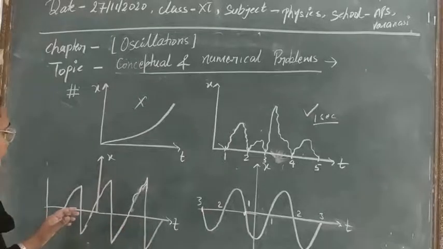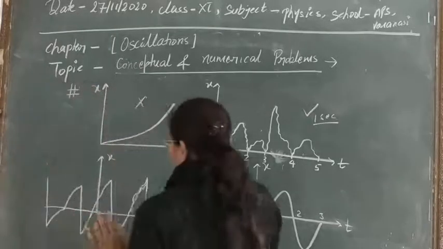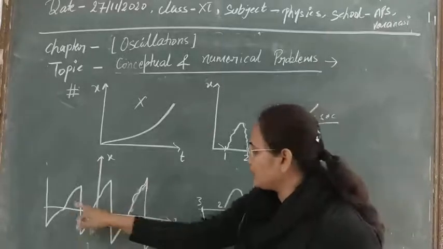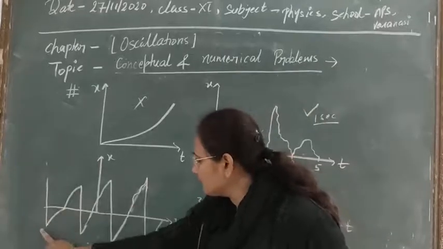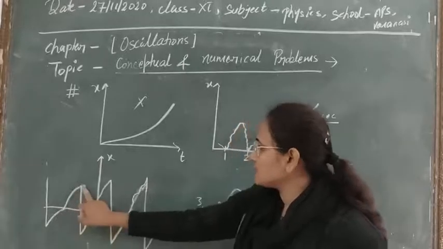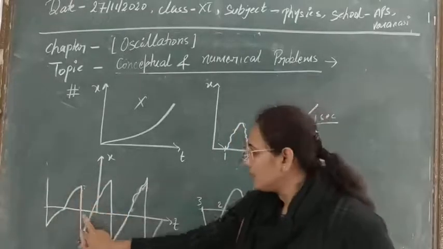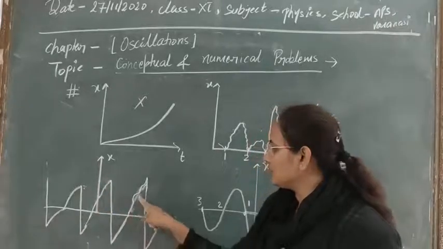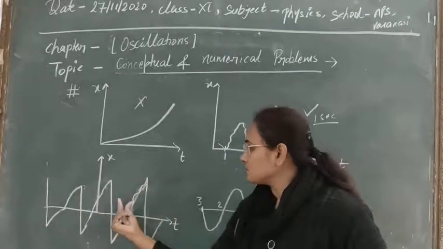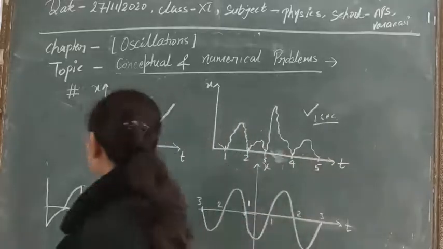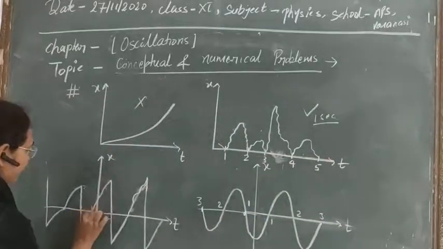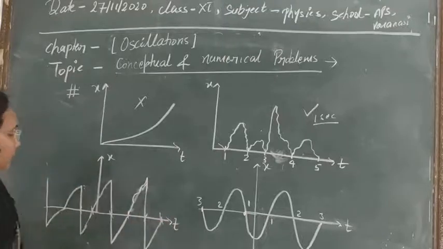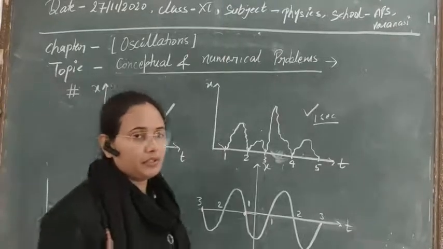In the third case, as you are seeing, is it identical? No. Here the motion comes in this way, taking a curved path, and then again comes back, with some other curved paths in between. As this motion is not identical, and the time it takes is also not identical, this motion is not periodic motion.